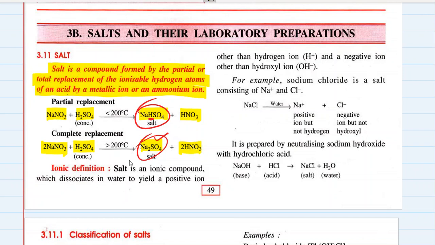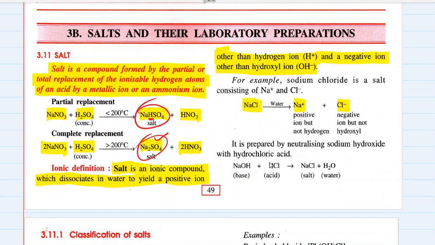Ionic definition of salt. Salt is an ionic compound which dissociates in water to yield a positive ion other than hydrogen ion and a negative ion other than hydroxyl ion. So salt contains metallic ions other than hydrogen ions and non-metallic ions other than hydroxyl ions, and it dissociates in water to give these ions. For example, sodium chloride, when you put it in water, is made up of sodium ions and chloride ions. Sodium ion is a positive ion but not hydrogen. Chloride ion is a negative ion but not hydroxyl. So that's why sodium chloride is a salt.